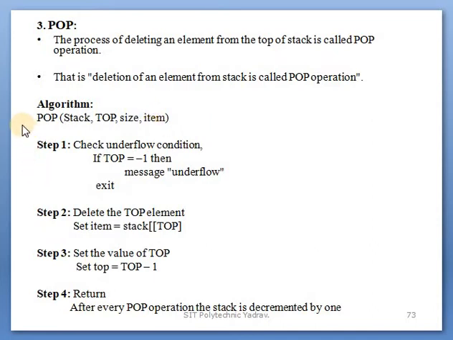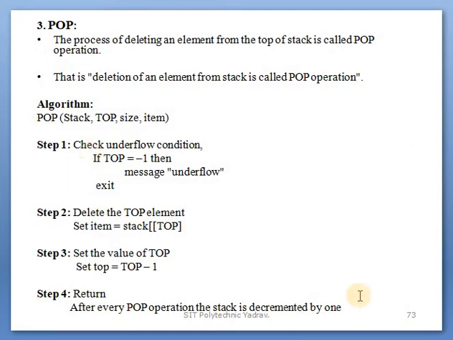In this algorithm, what is the first thing to check? In a stack, elements are removed, so first of all check whether there are any elements or not. That means the condition of whether the stack is empty or not will be checked first. After that, the elements will be removed. Clear?